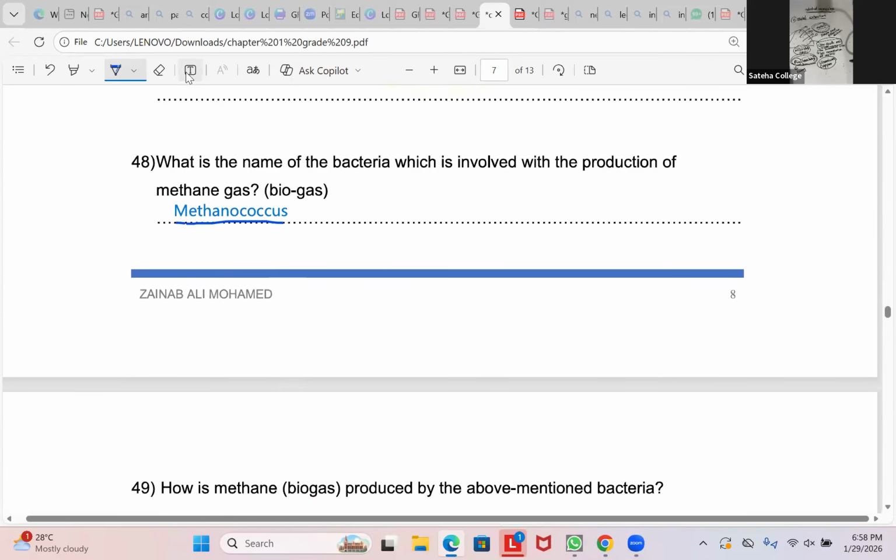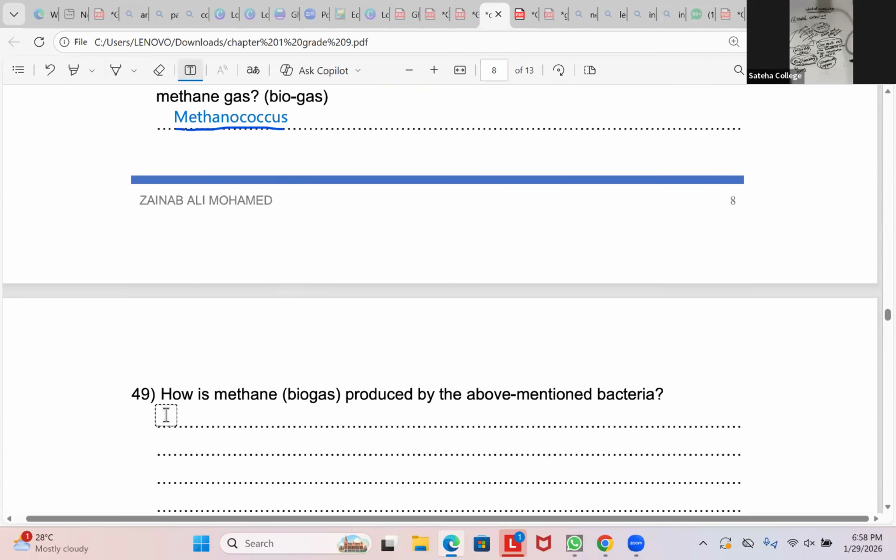How is methane gas produced? Here you have to explain how it is produced, so write down the explanation. You add straw, cow dung and water, and you use anaerobic bacteria called Methanococcus to react on the surface, and that's how biogas is produced.